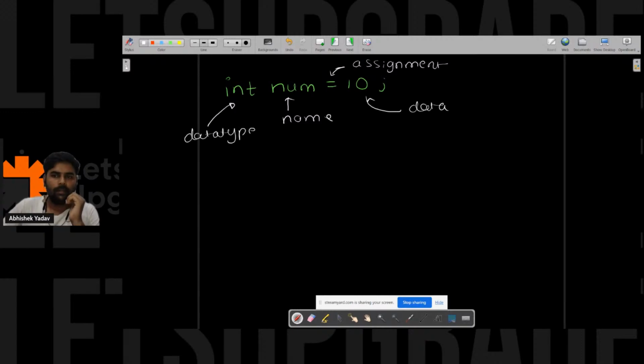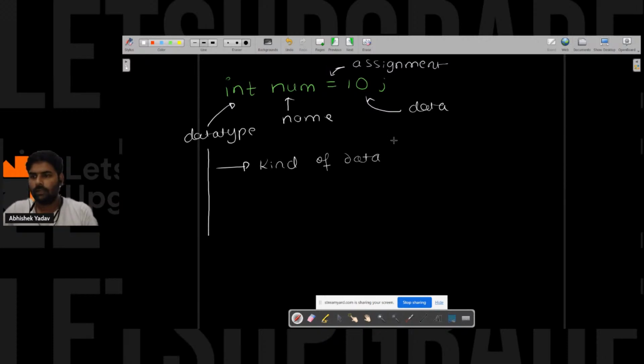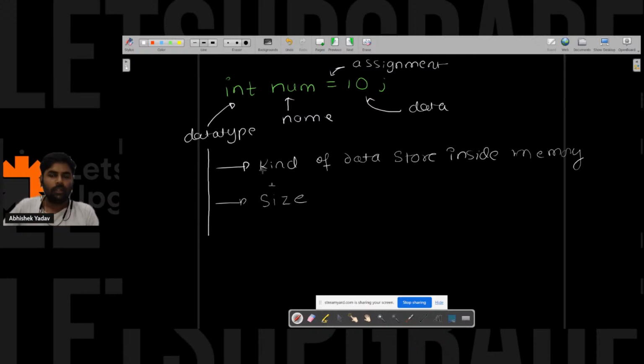And guys, this data type provides us a lot of information. The first information this data type provides us is about what kind of data I can store inside the memory block, that is inside the container. The second information that I am getting here is about the size of the memory block. Here we are storing integer kind of data inside the memory block, right?